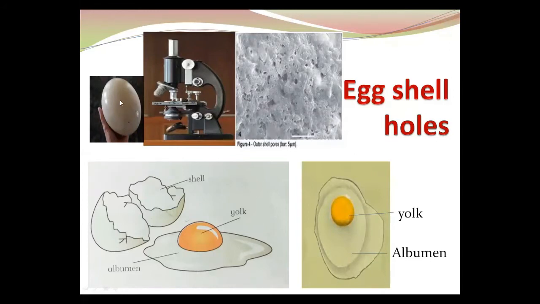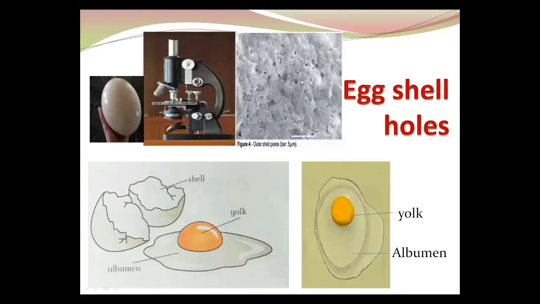Okay, this is the eggshell. When we use the microscope, we can observe that on the surface of the shell there are holes. In this picture, with the naked eye we cannot see the egg holes, but when we look with the help of this instrument, there are tiny holes on the surface of the shell. These are very important.